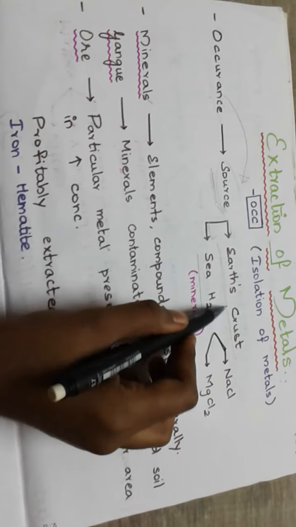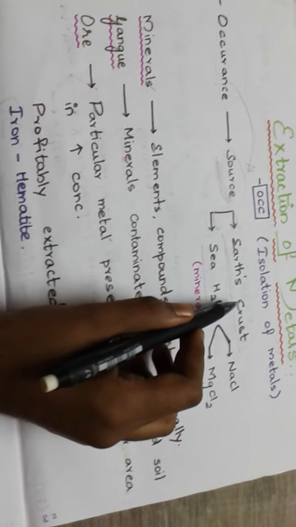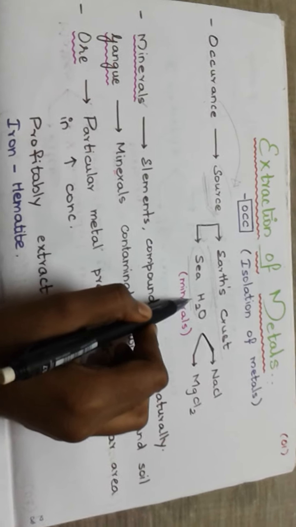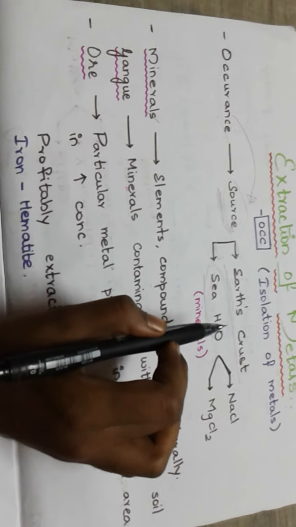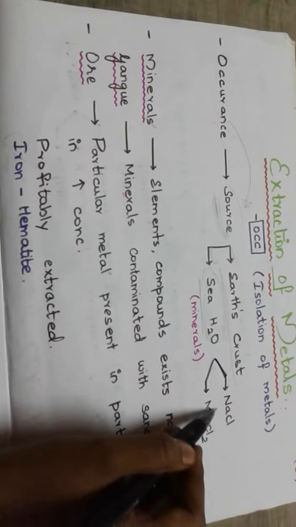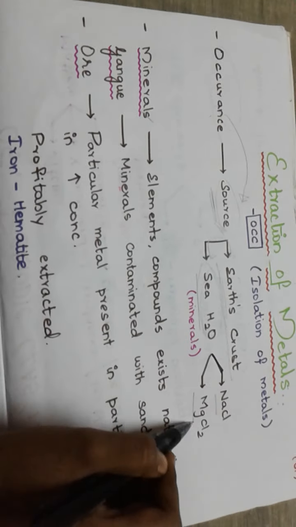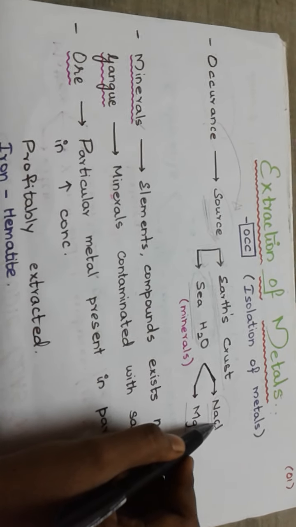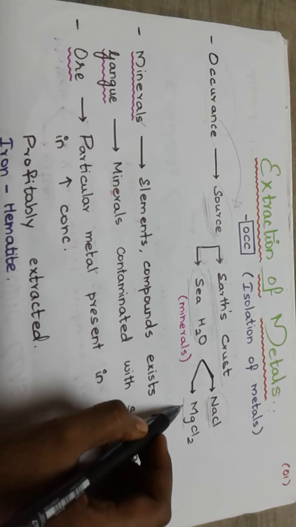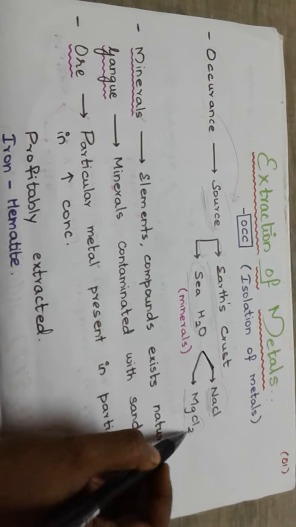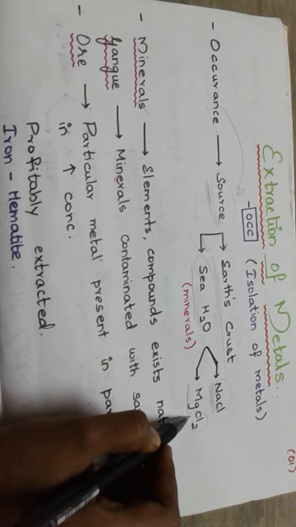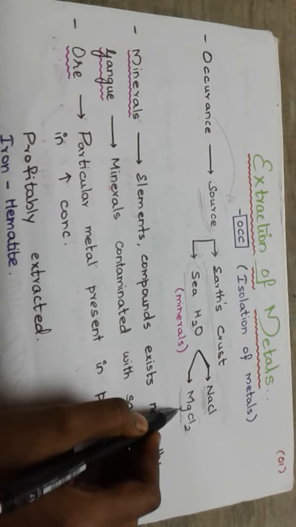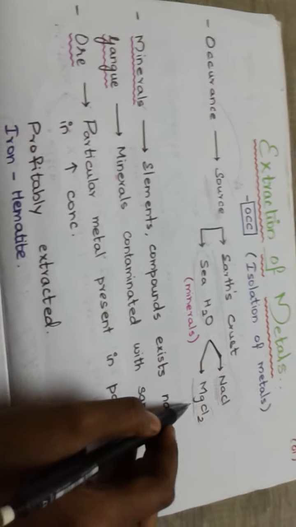Earth's crust contains lots and lots of minerals, and sea water contains lots of salts. We all know seawater is abundantly filled with salts. For example, sodium chloride or NaCl, or magnesium chloride or MgCl2. I hope it's very clear how it came to be NaCl and how it is written MgCl2 and not MgCl. If you have doubt in it, please give me a comment. How to write NaCl, MgCl2 like this, I will cover in another video.